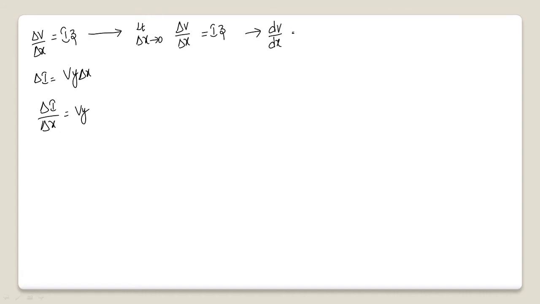So dV by dx is equal to I into Z. Consider this equation as the first equation.